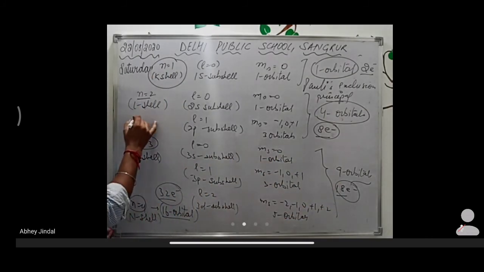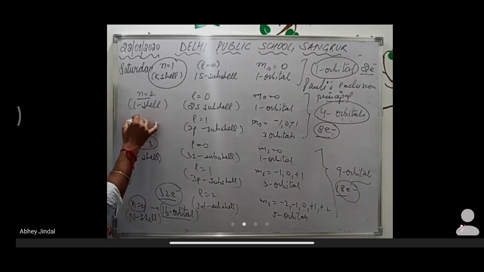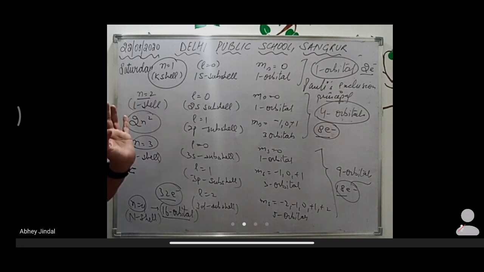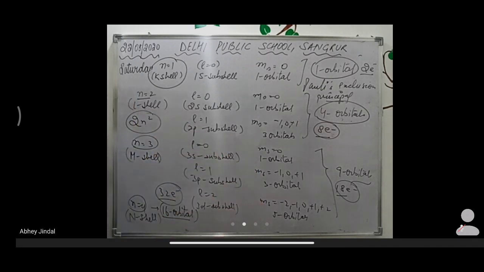In the 9th class, we studied that the number of electrons present in a shell according to the Bohr-Bury rules is 2n square, where n is the number of the shell. So we reached there again, and what we learned earlier is also right, but this is the advanced concept.